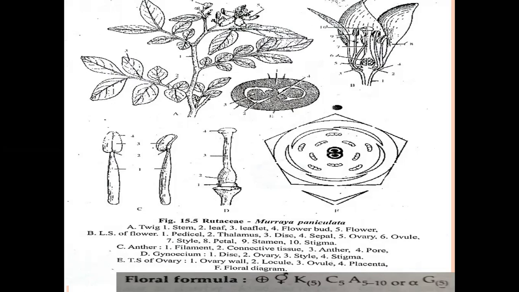So this type of pinnately compound leaf is called imparipinnately compound. Unipinnately compound leaf means leaflets are present on the primary axis of the compound leaf. If the leaflets are in odd number, it is called an imparipinnately compound leaf.